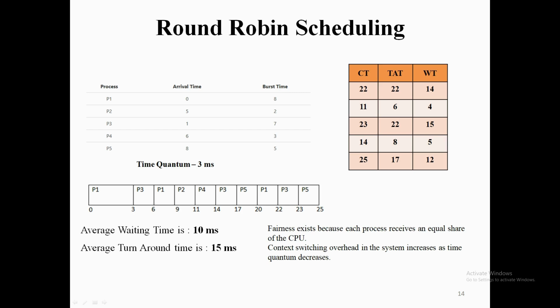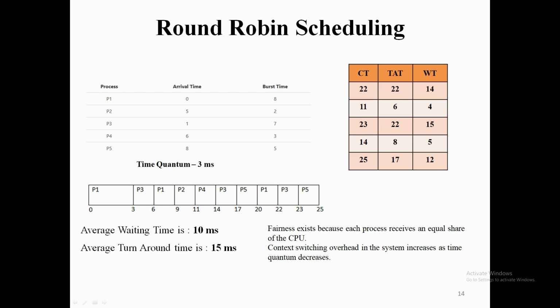So P1, which is present in the ready queue, will take hold of the CPU and execute, and after that the next process available in the queue is P3. So P3 will take the CPU's hold. From 22 to 23 it will be executing. The reason is that P3 has already executed for 6 milliseconds, so only 1 millisecond of time remains.